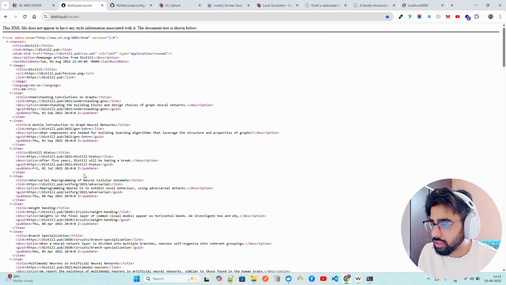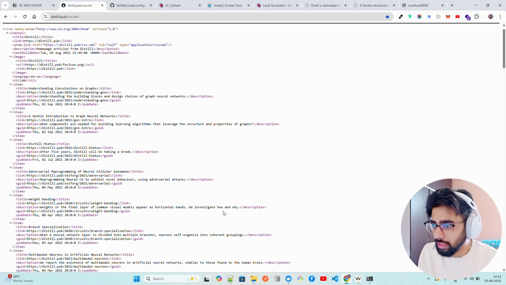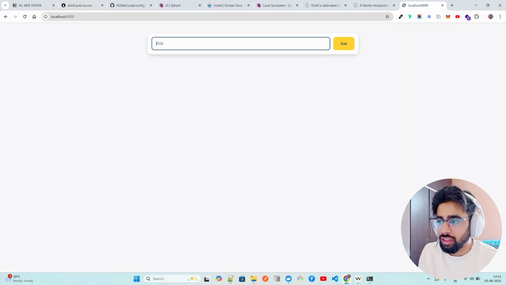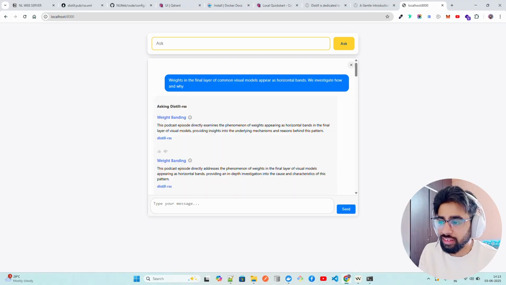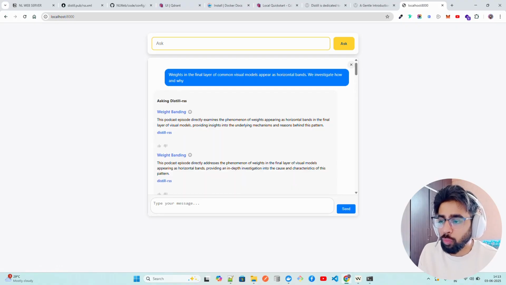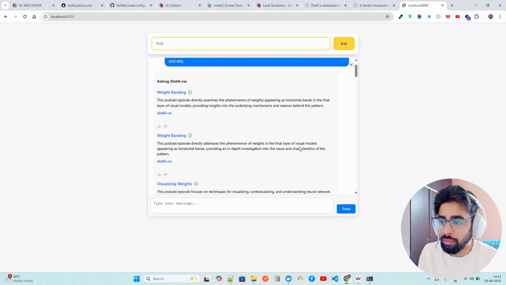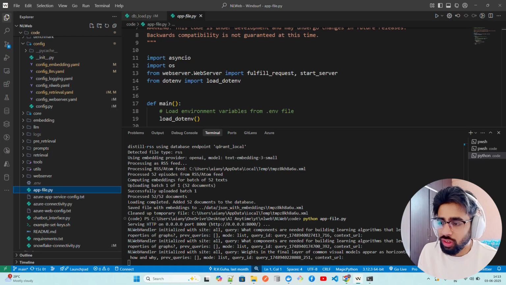You can ask other questions. Like, let's say, you can also ask this particular one, weights in the final layer. If I just come here and ask this, it again says asking digital RSS, you can see weight banding. This podcast episode directly examines weight banding. We can also configure it, guys. If you come back here, let me just minimize a little bit here, you can see everything over here, right?